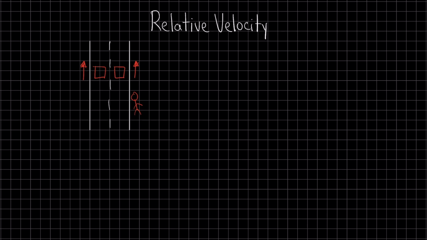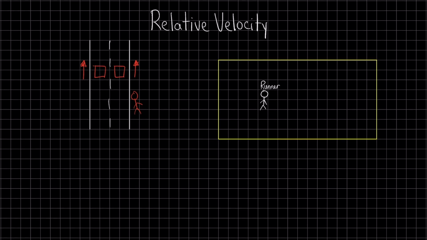To understand this better, let's look at a scenario involving three friends, Amy, Bill, and Carlos, who are all watching a runner. Each of them is observing the runner from a different position. Amy is standing still, watching the runner move forward. So, from her perspective, the runner appears to be moving forward at 5 meters per second.